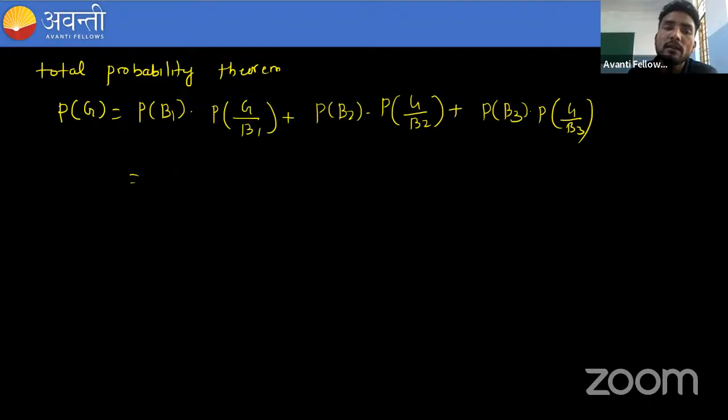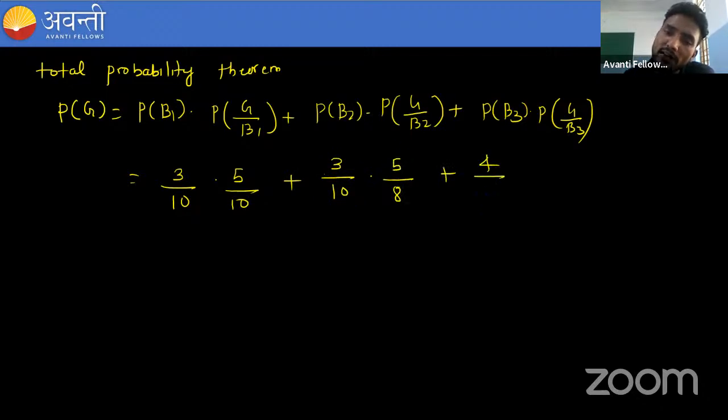So what is PB1? It is 3 by 10. What is PG by B1? I think it is 5 by 10, right? And then what is PB2? 3 by 10 only. G by B2, I think it is 5 by 8. And the last one is 4 by 10 into what? It is 3 by 8. Okay, so if you add all this, what will you get?